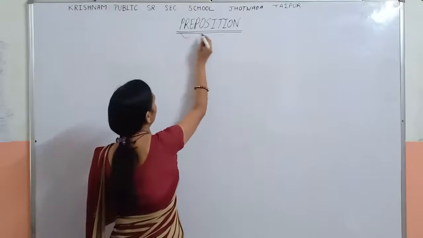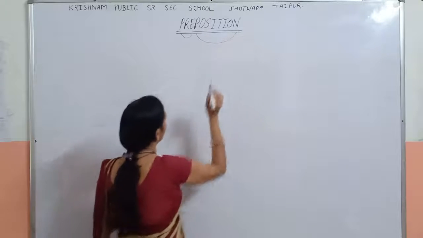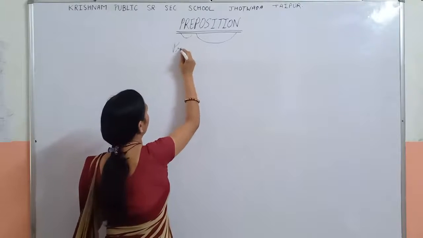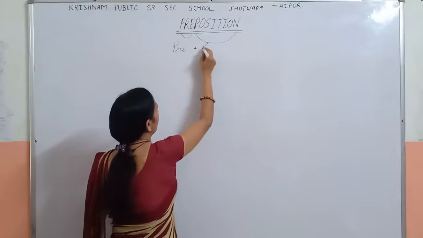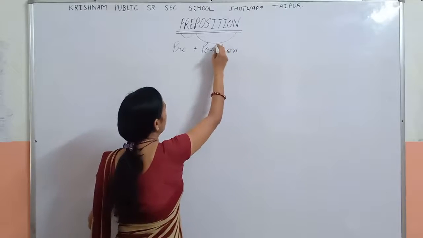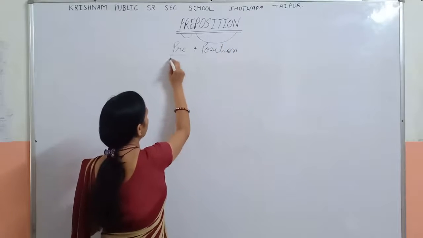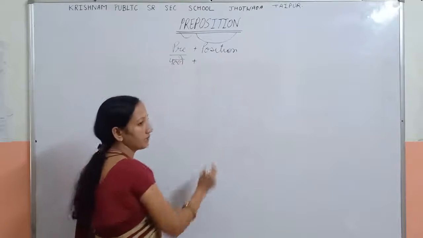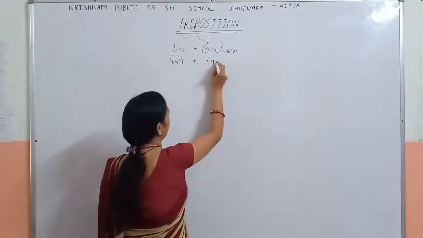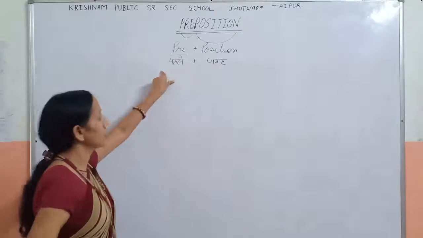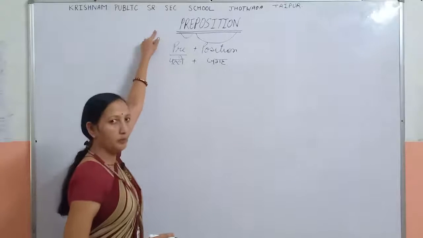Preposition is a word made by two words: pre plus position. Pre means पहले and position means जगह. It means किसी जगह से पहले आने वाले शब्द को preposition बोलते हैं.